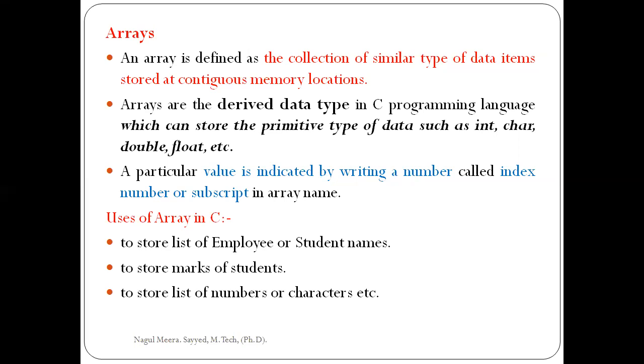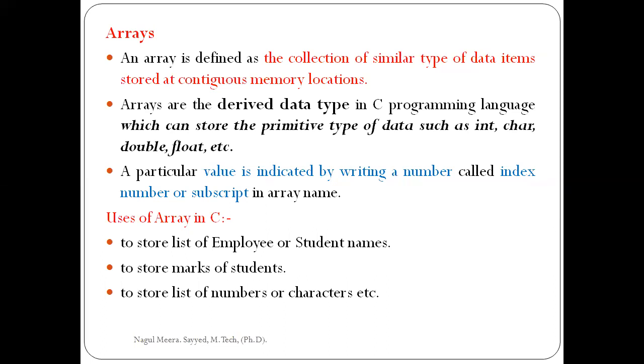We already have different types of built-in data types. What are those? Integer, float, character. These are all different types of data types. In an array, one array can store a collection of similar data types. These data items are stored in contiguous, that is, contiguous memory allocation. Array is used to store items in sequence.